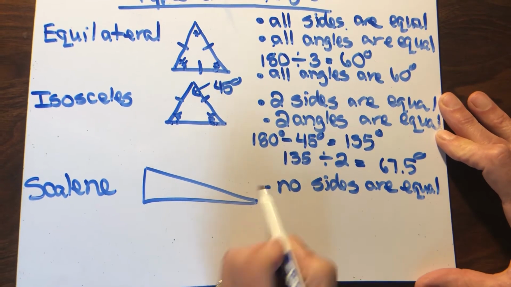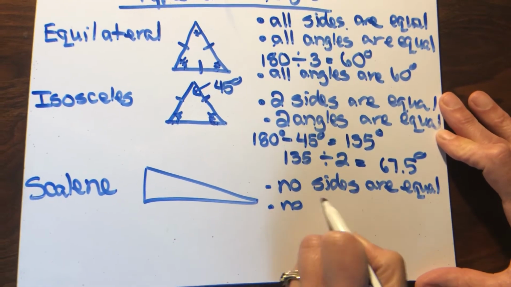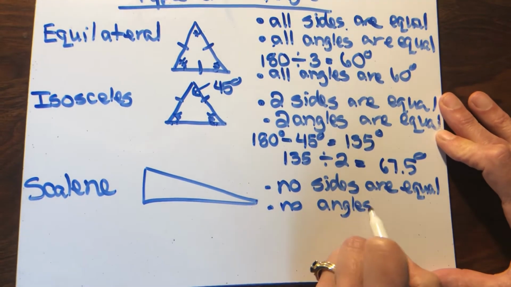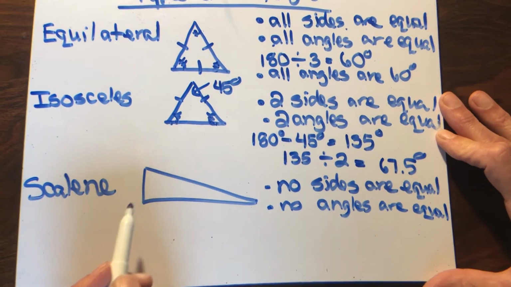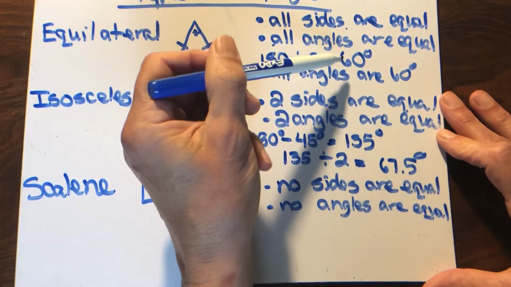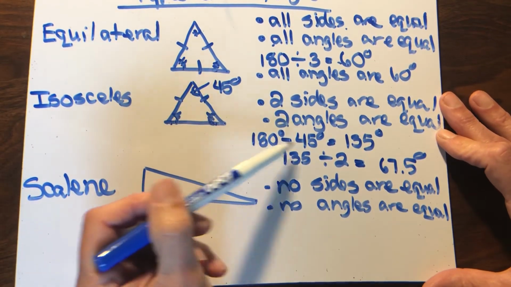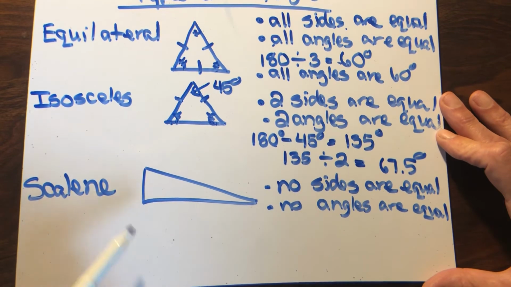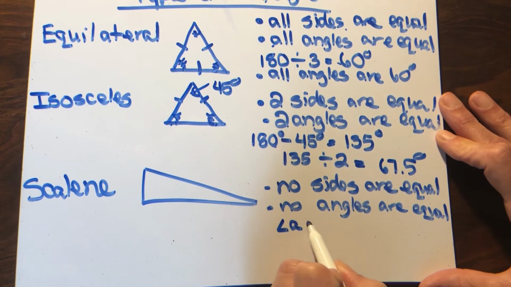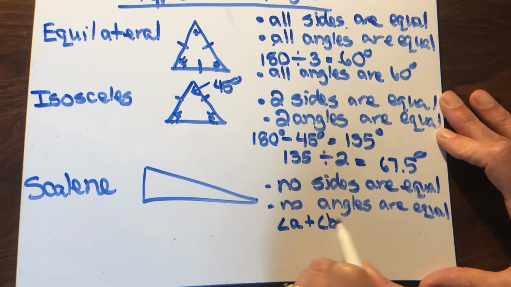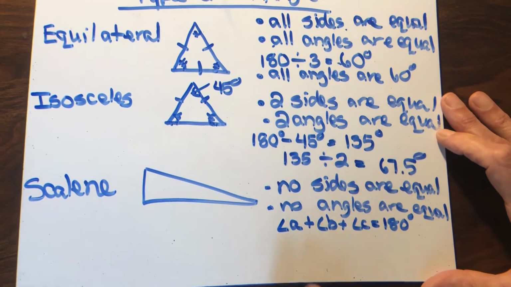Therefore, if no sides are equal, guess what about your angles? No angles are equal either. So you can't use a little trick like knowing they're all 60, or taking one angle out of the 180 to get to your other two. This one just means you follow the rule that angle A plus angle B plus angle C, all the angles of your triangle, should add up to be 180.